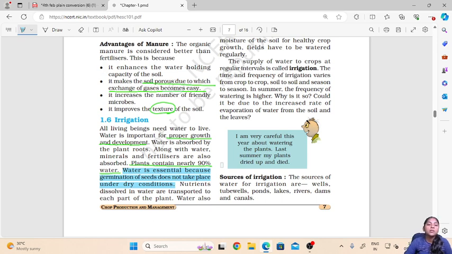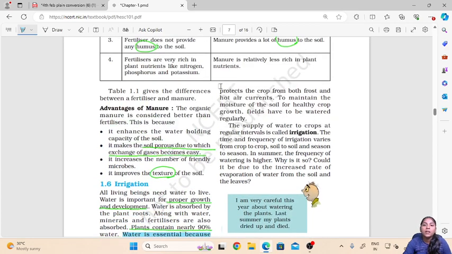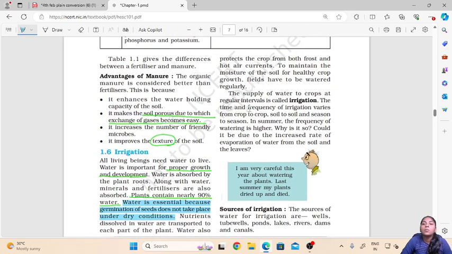Then the nutrients dissolved in the water are transported to each part of the plant, and it also protects the crop from both frost and hot air currents. To maintain the moisture of the soil for a healthy crop growth, fields have to be watered regularly. As we have already seen the importance of water to maintain the healthy growth of the crop, the regular watering of plants is very necessary.